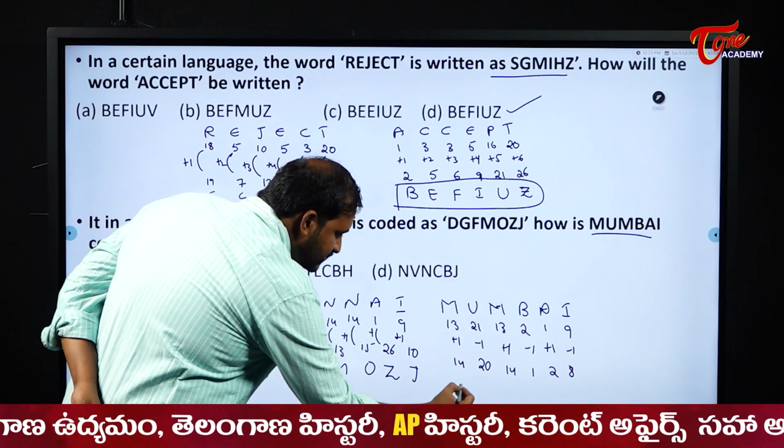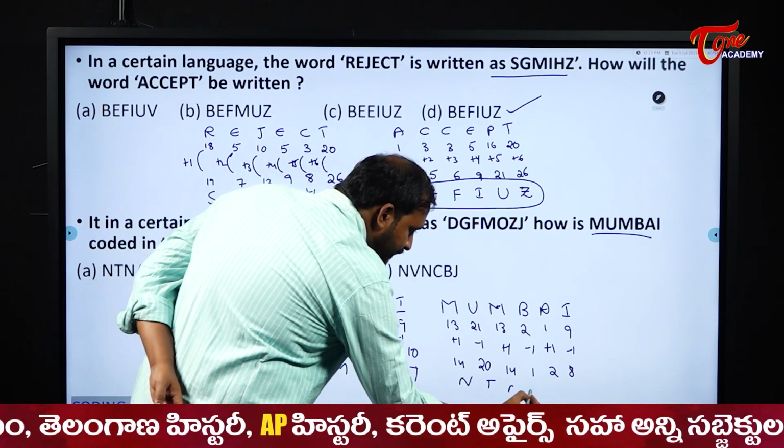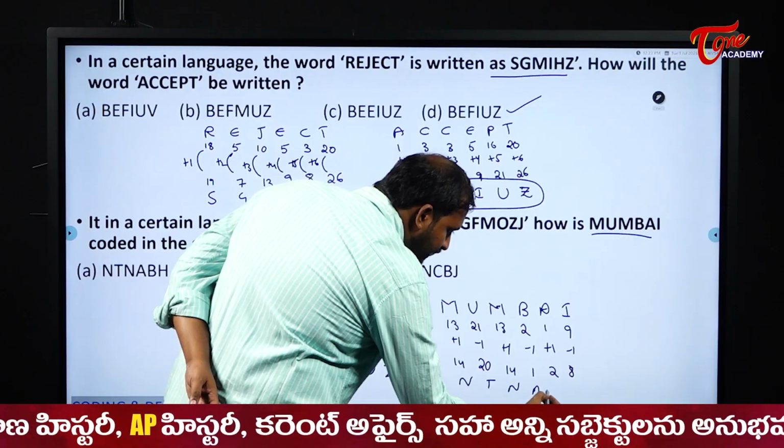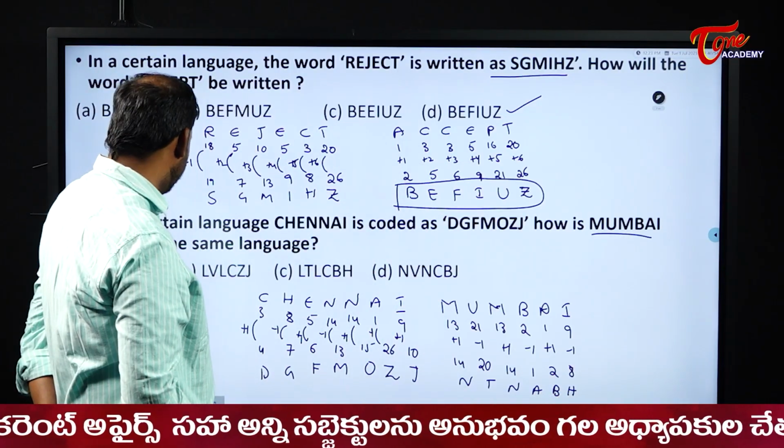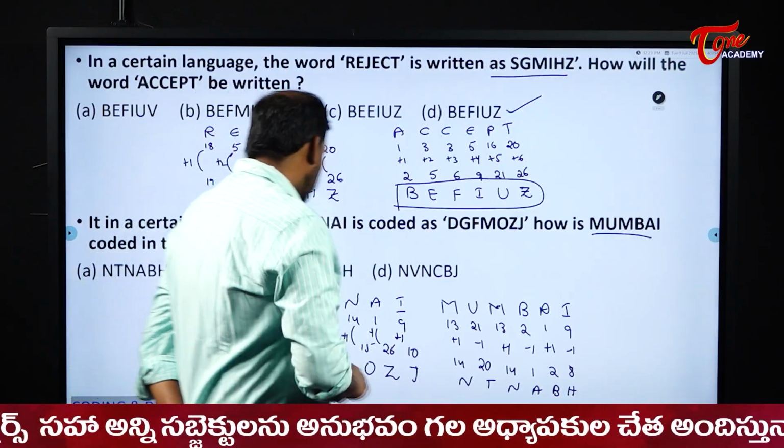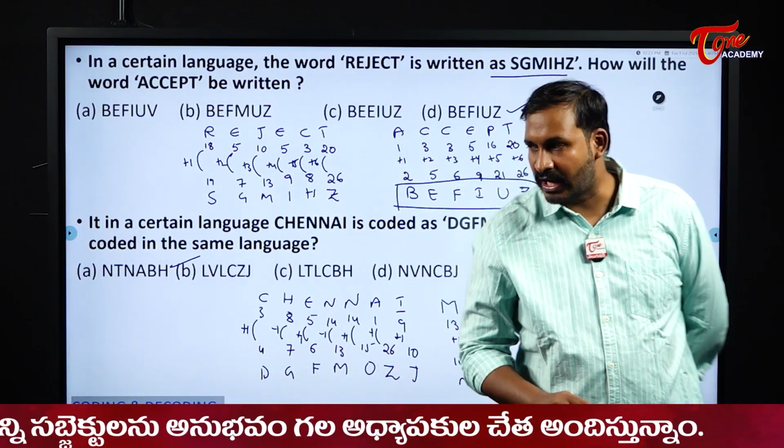So what will be our answer? N, T, N, 1 means what? A, B, H. N, T, N, A, B, H will be our answer for us. So it is option A. Option A will be our answer here for us.